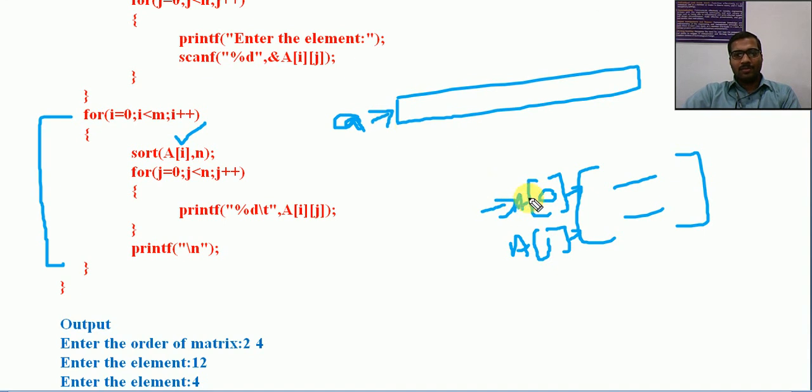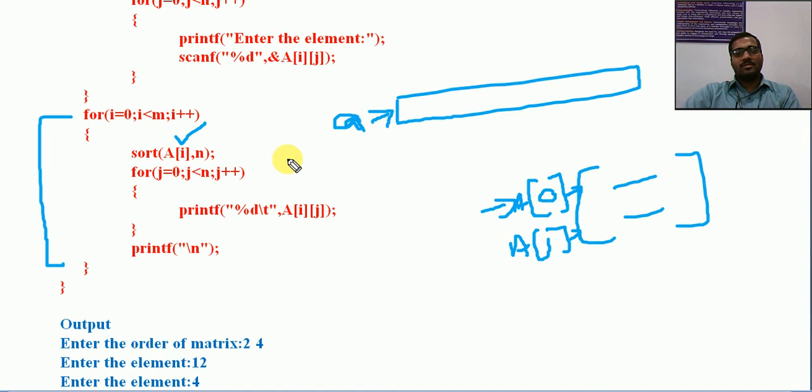But here we are having two rows, so each row is identified as A of 0, A of 1. A of 0 will be passed. So if I am passing sort of A of 0, that row will be passed as an array. So the 0th row I am calling sort of A of 0, comma n. N is the size of the array.